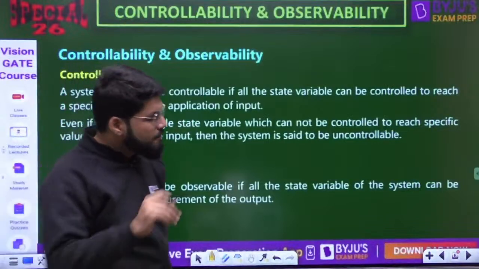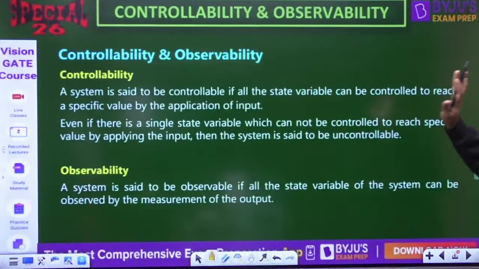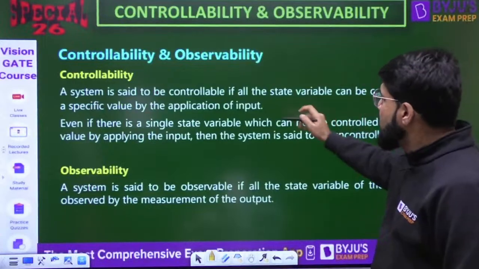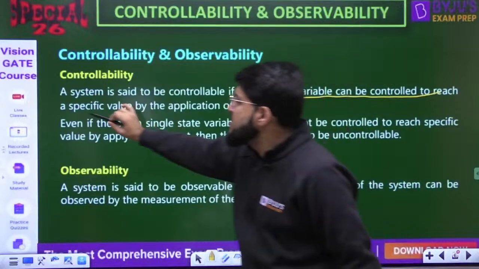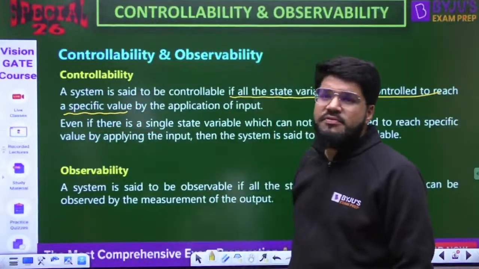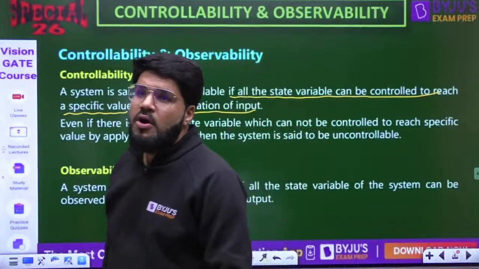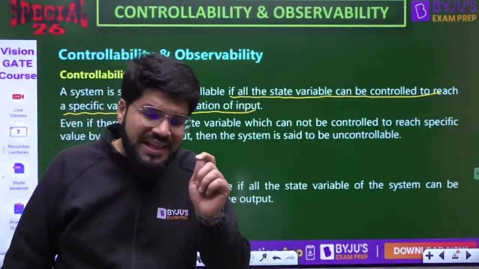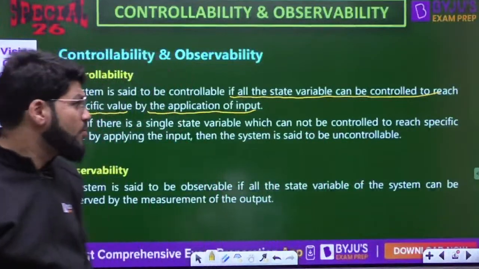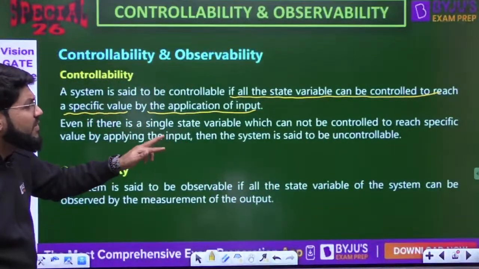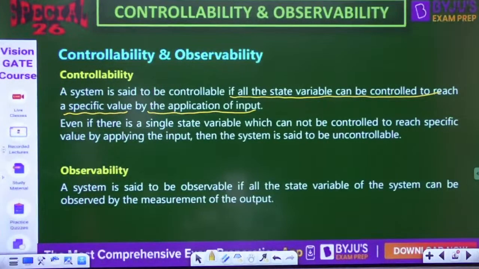Quickly we are revising. The system is controllable if all the state variables can be controlled, to reach a specific value, by applying the input, by modifying the input. All the state variables should be controlled. That means the entire system is controlled, because the entire system itself is defined by the state variables. Even if there is a single state variable which is not in your control, the system is said to be uncontrollable.